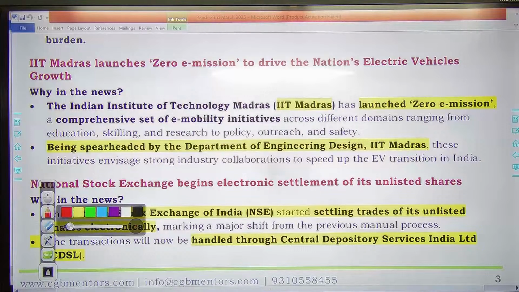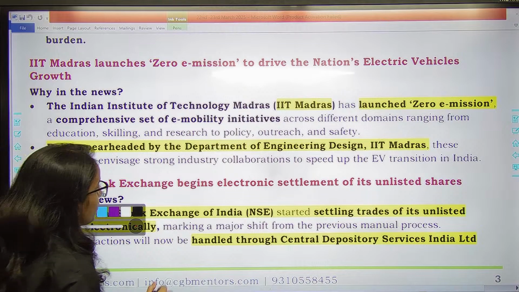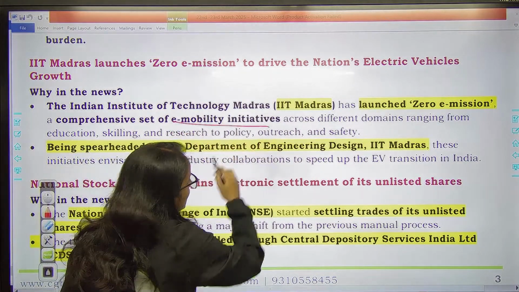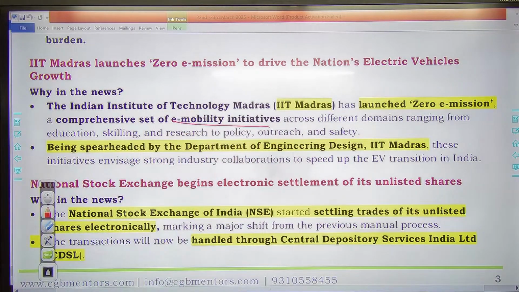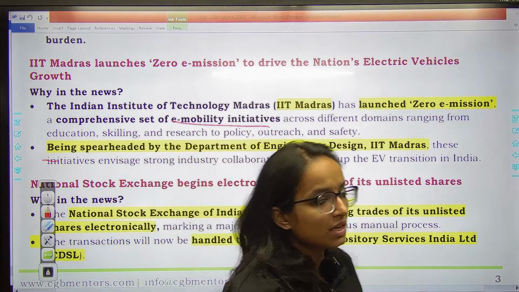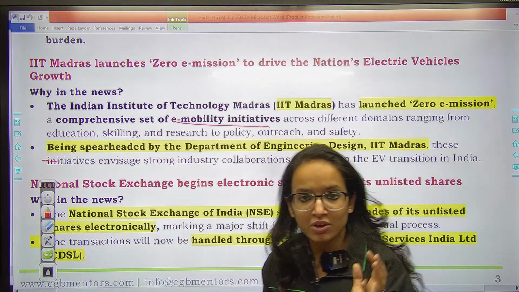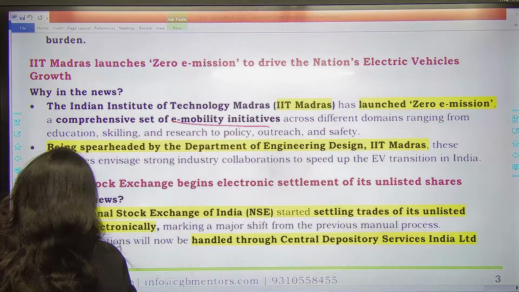Next one is IIT Madras has launched Zero E Mission, a comprehensive set of mobility initiatives across different domains. So basically this is e-mobility being spearheaded by the Department of Engineering and Design, IIT Madras, where they want to speed up the EV transition in India. Electric vehicles का जो transition है, adoption है, infrastructure है, उसमें they want to get some speed.